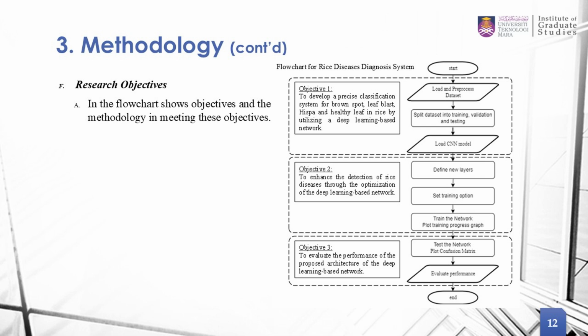Basically, we are using all of these methods to achieve our objectives. Objective one is to develop a precise classification system, where we are using VGG16 transfer learning. Objective 2, we enhance the detection of rare diseases through the lightweight CNN model. And objective 3 is to evaluate both of these models.